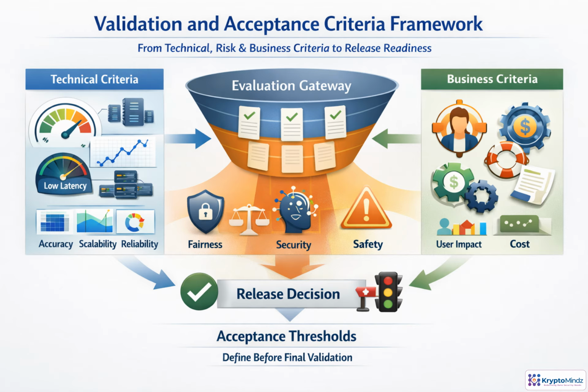The key discipline is to set acceptance thresholds before final validation begins. Otherwise, teams can rationalize weak results when deployment pressure is high. Clear thresholds make the decision auditable. Pass, conditionally accept with mitigation, or block release until the gap is fixed.